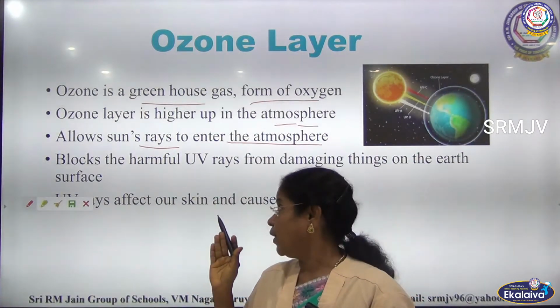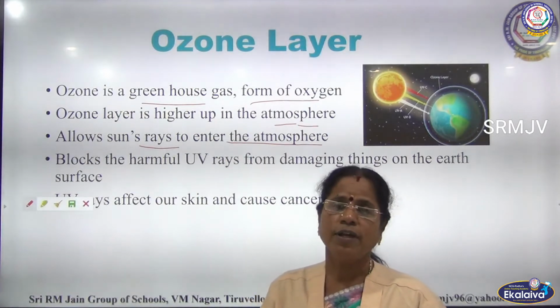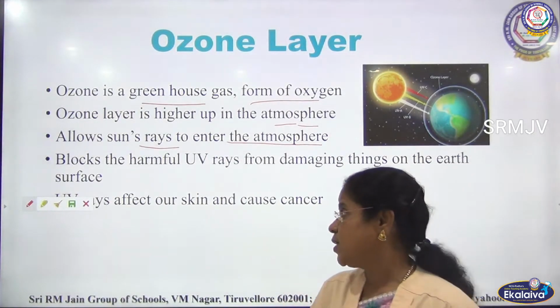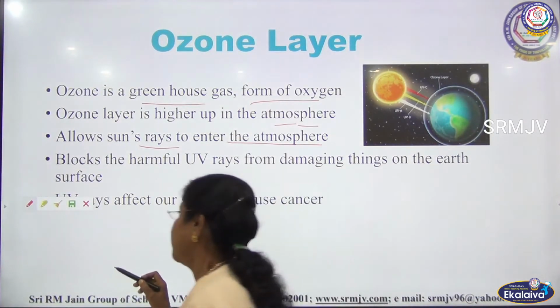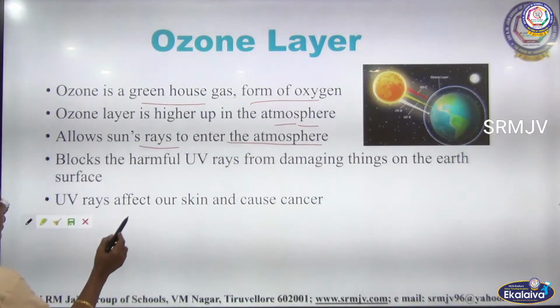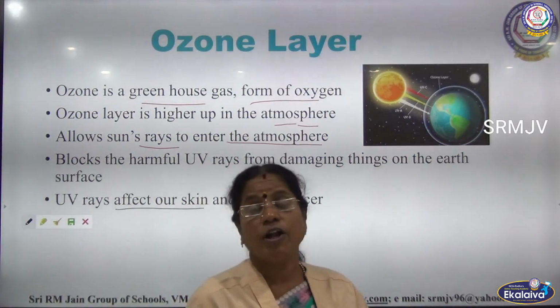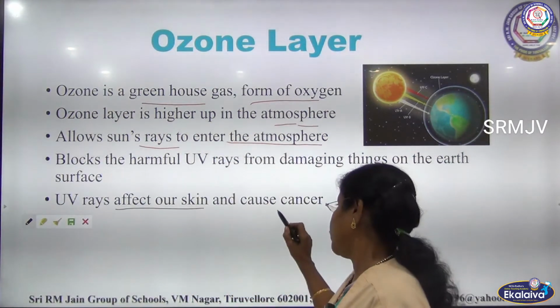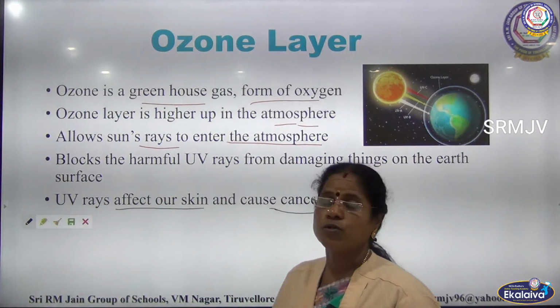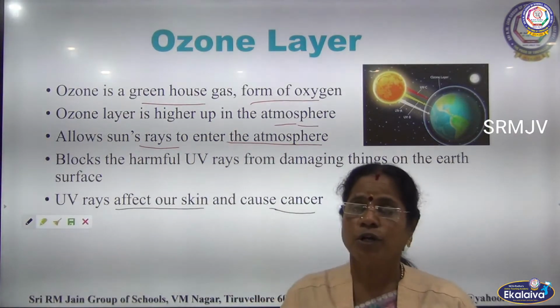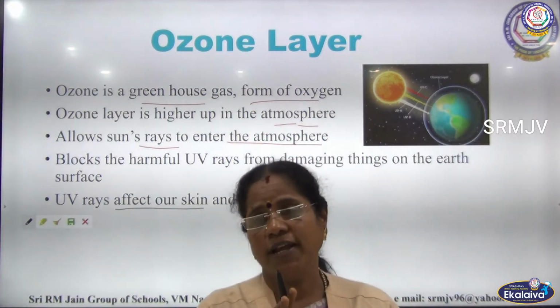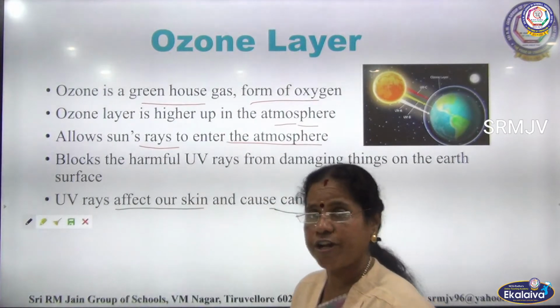These harmful UV rays are very, very dangerous, because they affect our skin and often cause cancer in human beings. So you should take much effort to keep our ozone layer protected. Is it clear, children?